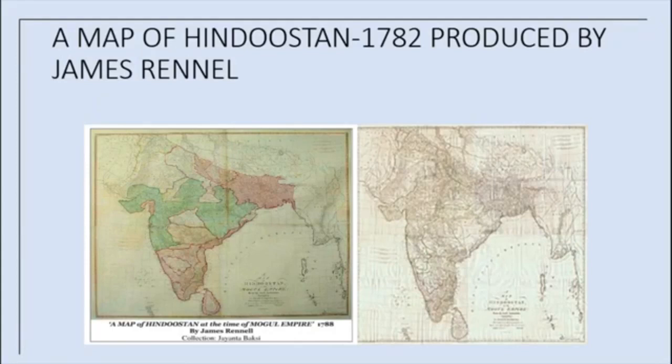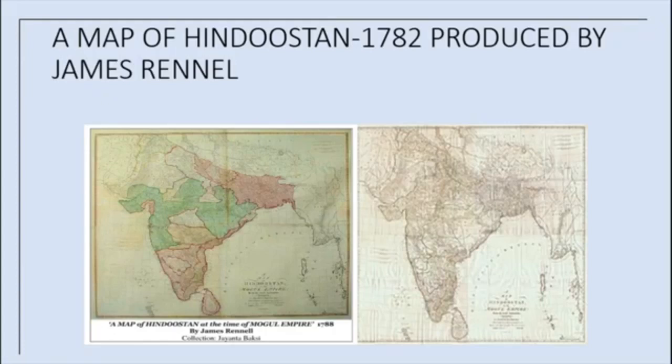It covers territories of modern day India, Pakistan, Bangladesh, Bhutan, Nepal, Sri Lanka, the Maldives, Myanmar, parts of Thailand and Malaysia and parts of the Tibetan Plateau to the north. Why I showed you the map: the British East India Company tried to establish their power all over India. So they prepared maps for their trade expansion and to establish their power on revenue. Finally they succeeded, right? During the end of the 18th century,